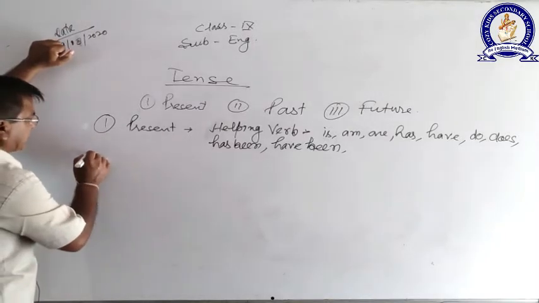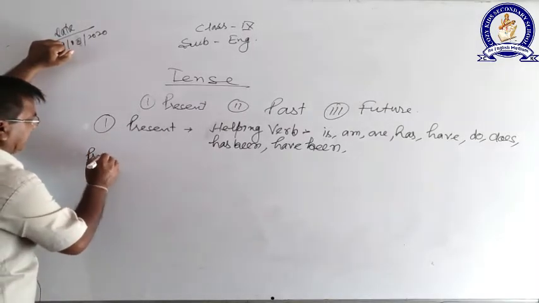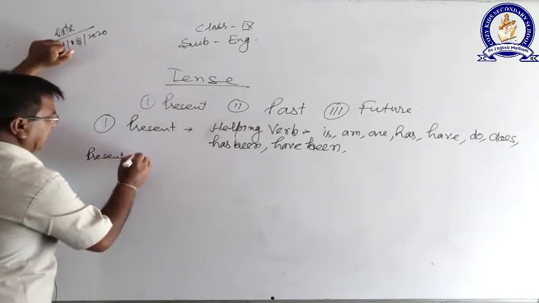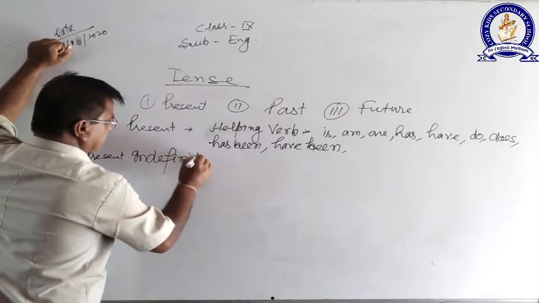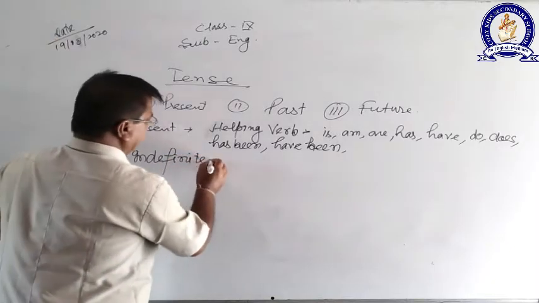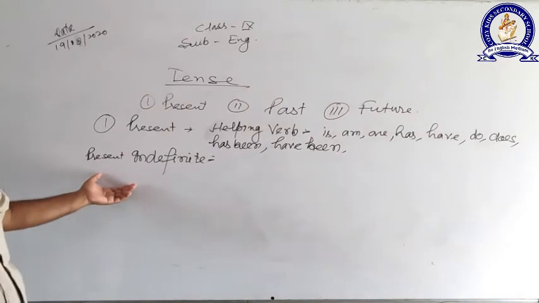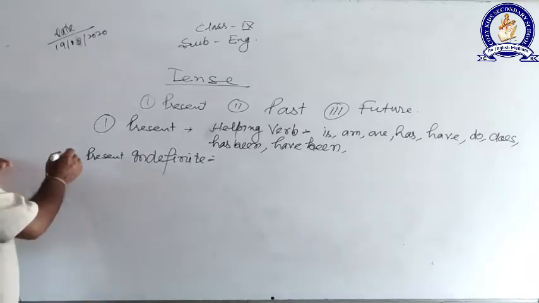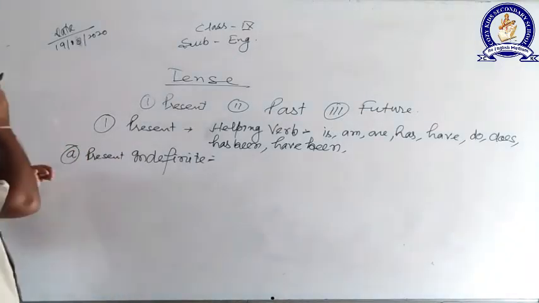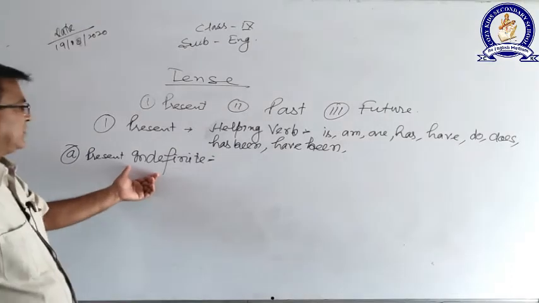The first one is present indefinite. The second is present continuous, third is present perfect, and fourth is present perfect continuous. But we are going to talk about the first part of present tense, the present indefinite.